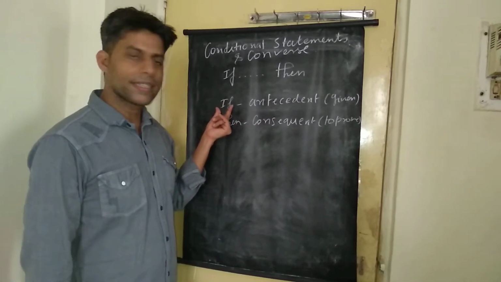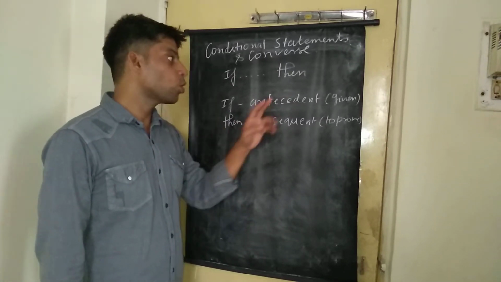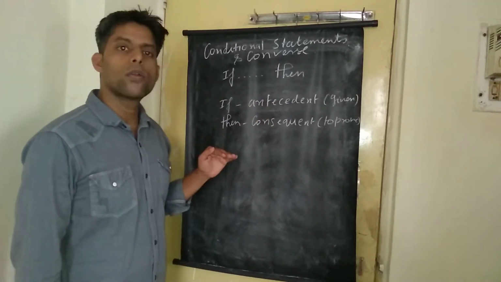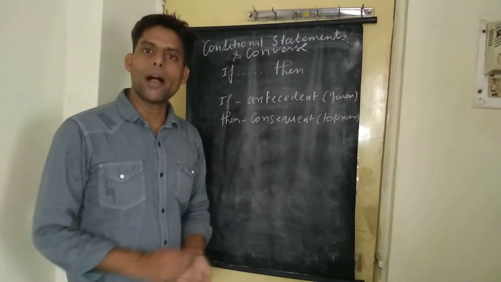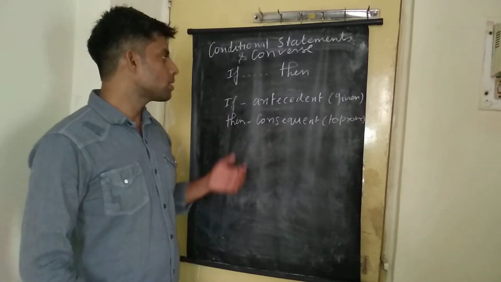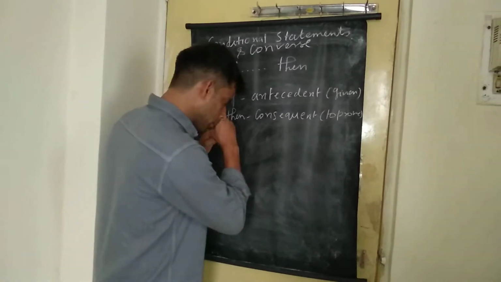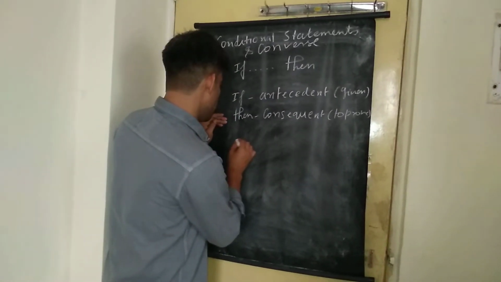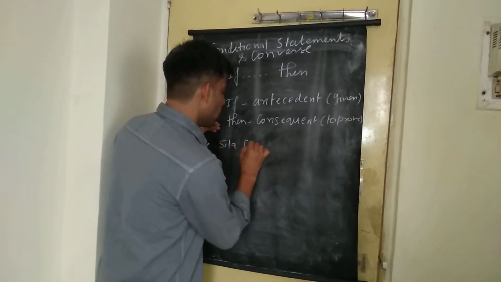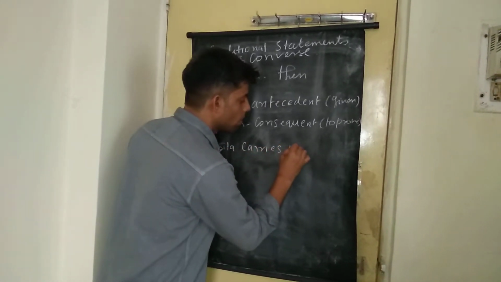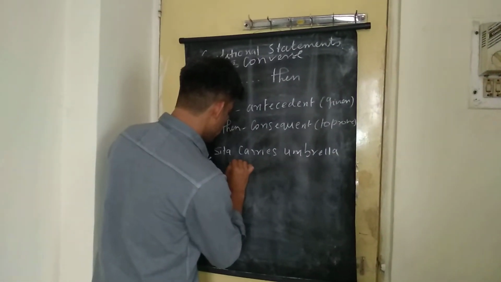The part of a statement which follows if is called the antecedent, which is also known as the given part. The part which follows then is called what? Consequent, that is the to-prove part of a statement. Now we'll understand once again the antecedent and consequent from a given example. Suppose, for an example, we say Sita carries umbrella when it rains.